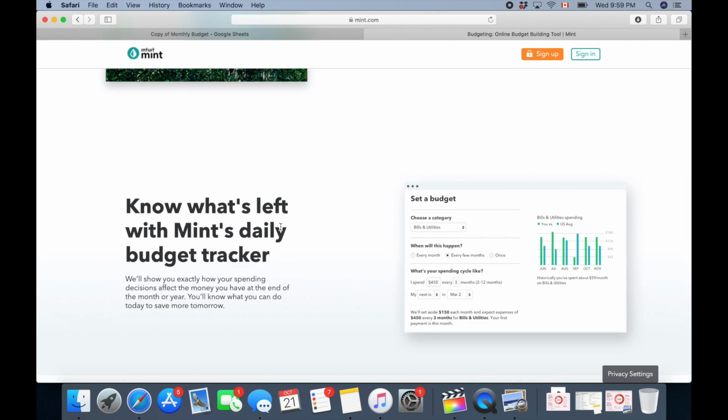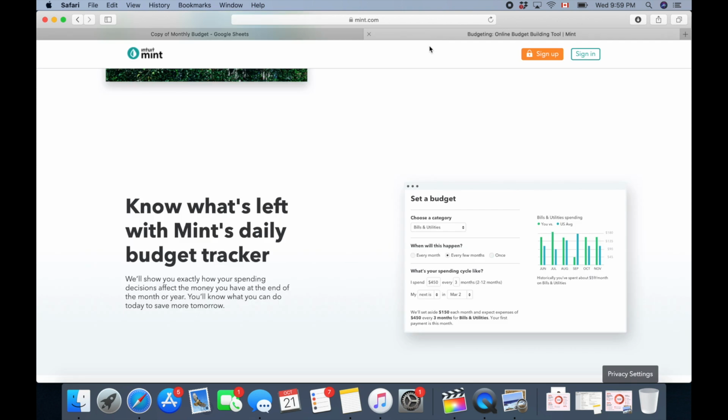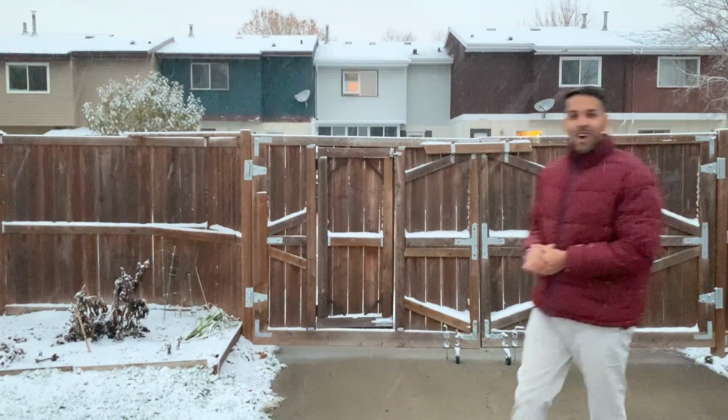You can link all your bank accounts from TD, Scotiabank, all the different bank accounts that you guys have. And you can even link up your credit cards. So it's a very handy tool that automates all this spreadsheet here into a nice online platform. It gives you graphs, as you guys can see here, so after each and every month you see where you stand. All right, you guys, so that was the end of this video.